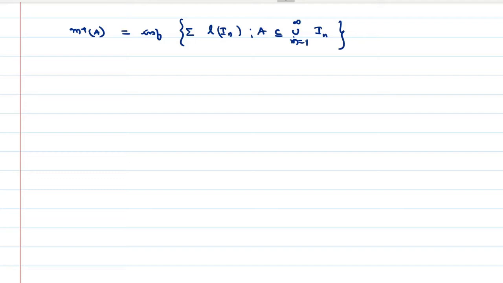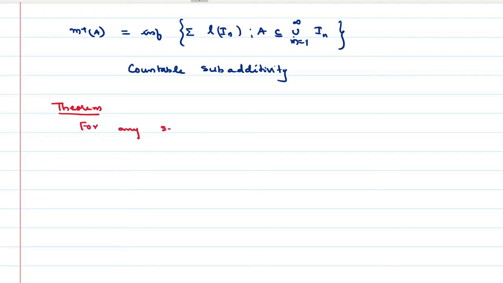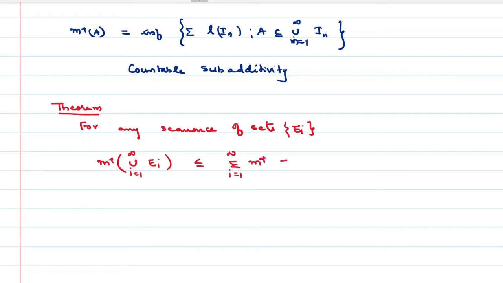ഇന്നത്തെ ക്ലാസ്സിൽ നമ്മൾ പഠിക്കാൻ പോകുന്ന പ്രോപ്പർട്ടിയുടെ പേര് കൗണ്ടബിൾ സബ് അഡിറ്റിവിറ്റി ആണ്. What is it? Countable subadditivity. Remember the theorem. For any sequence of sets Ei, m star of the union i equal to 1 to infinity Ei is less than or equal to sigma i equal to 1 to infinity m star of Ei.